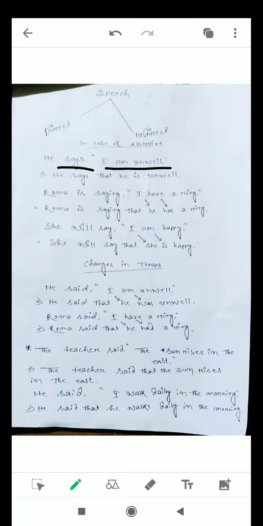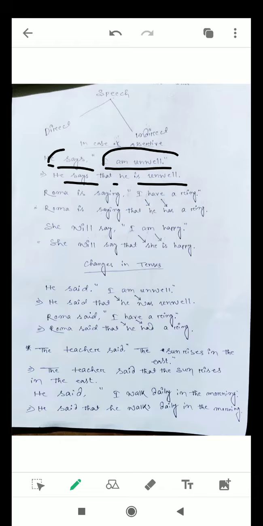He says, I am unwell. He is directly speaking this part. This part is called reporting speech, and this is the reported speech. He is the reporter. It is spoken words by he. He says that. In case of assertive, if we remove the double inverted commas, in place of them we should put that. He says that he is unwell. See, I becomes he, am becomes is.